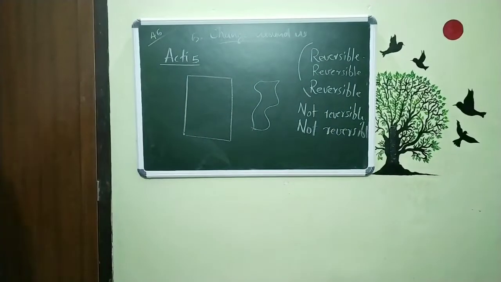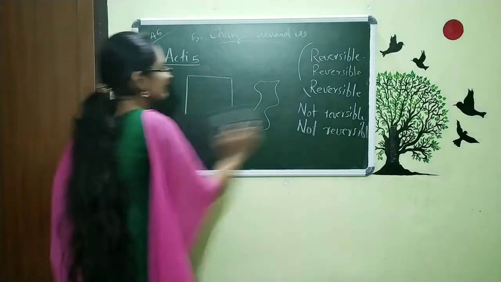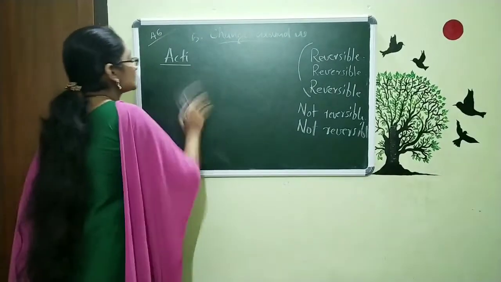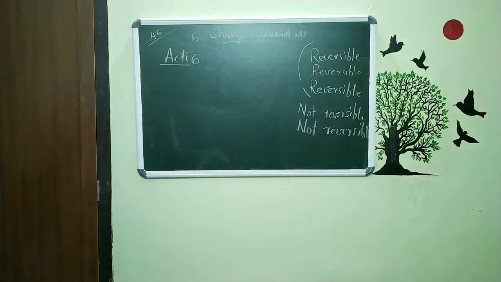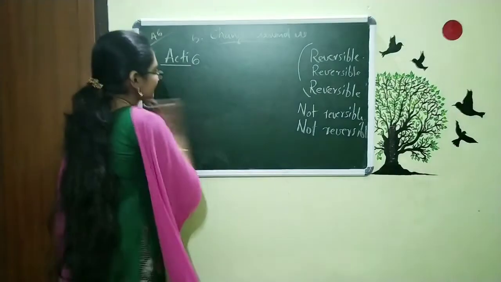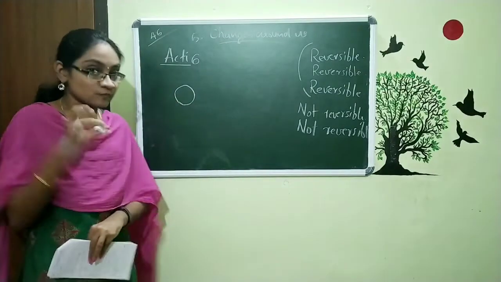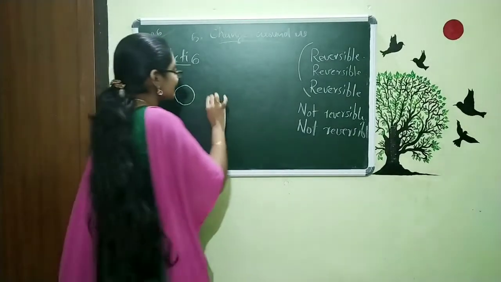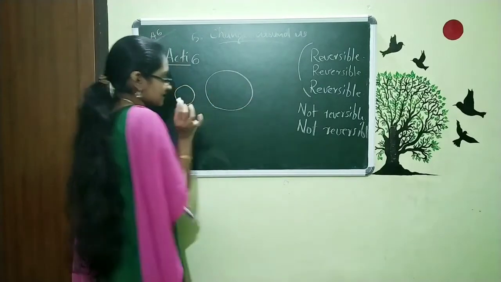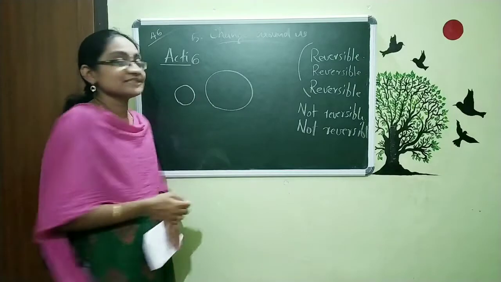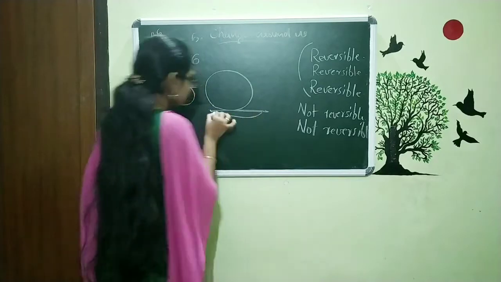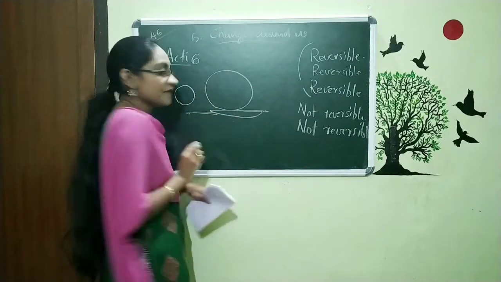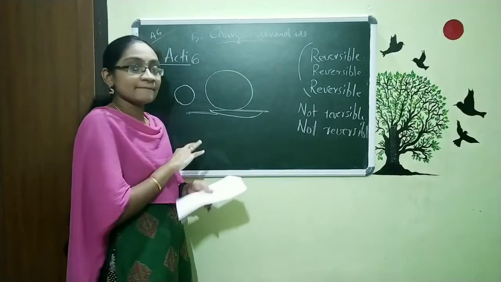Not reversible. So that is about our activity 5, and we are going to discuss activity 6. For activity 6, we are using the dough again. That is, first our dough is in the shape of a ball, and when I am pressing this, it is made into a thin chapati. And now I am going to put this chapati on a fry pan. I am just putting this chapati on a fry pan, and now what happens? Our chapati is cooked.